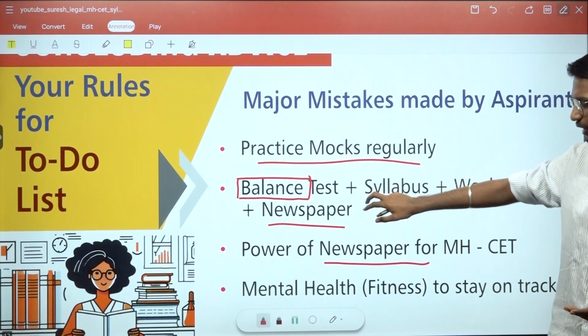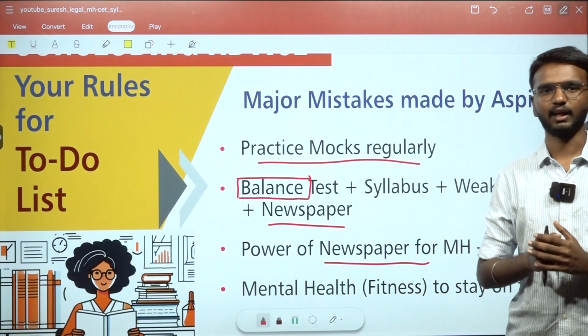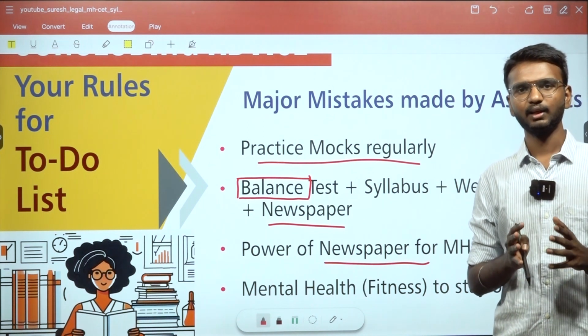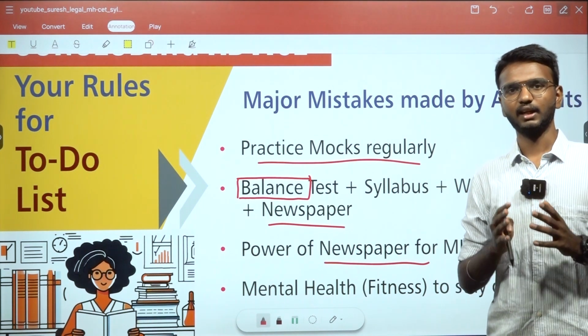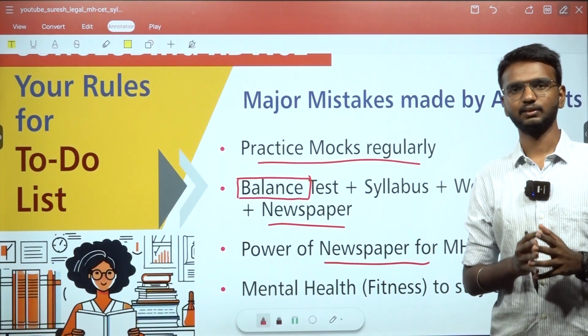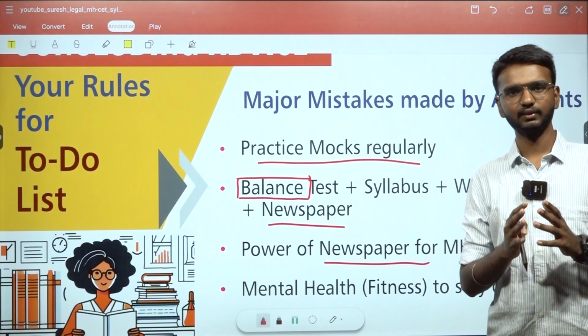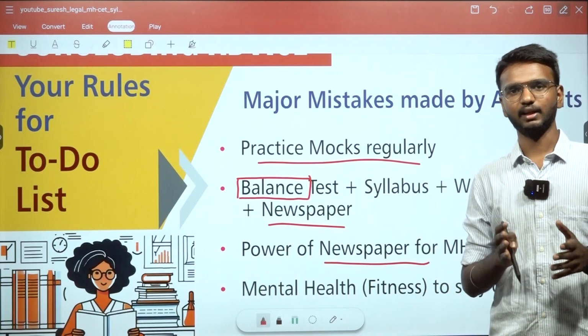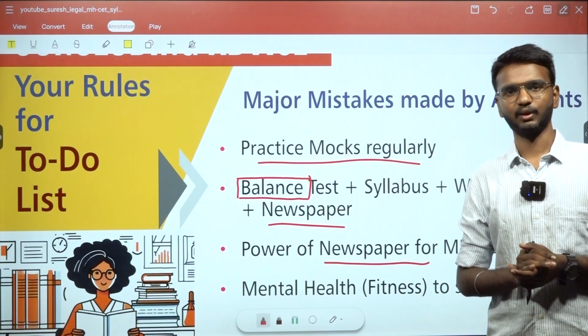And the final one is mental health, to stay on track. As a competitive exam aspirant, you must maintain your mental fitness by eating good healthy food and staying fit regularly, because even a single day can make a huge impact on your career journey in this particular competitive exam.